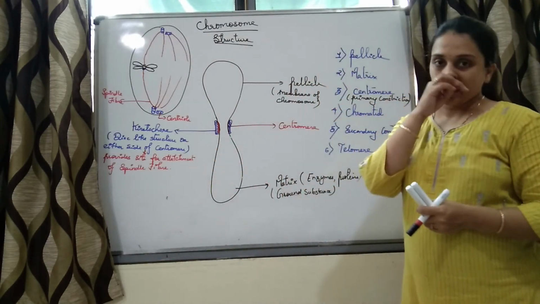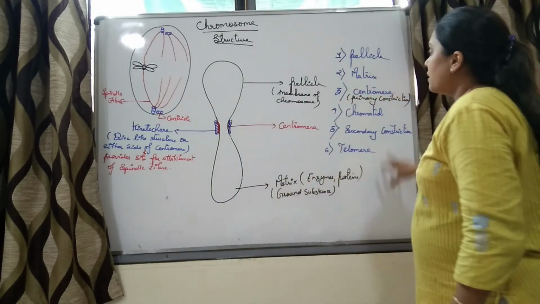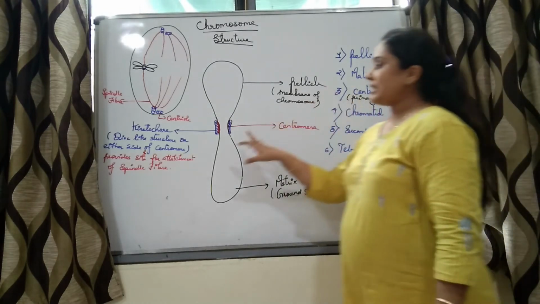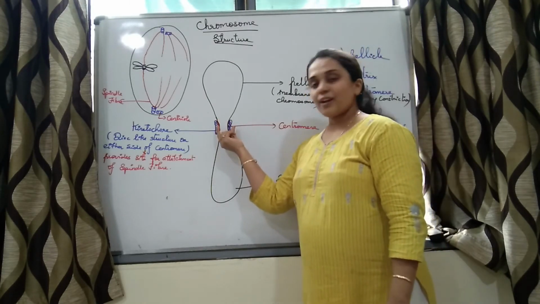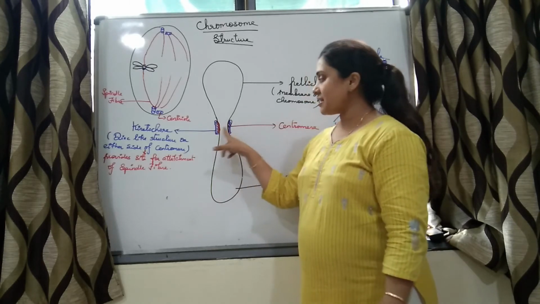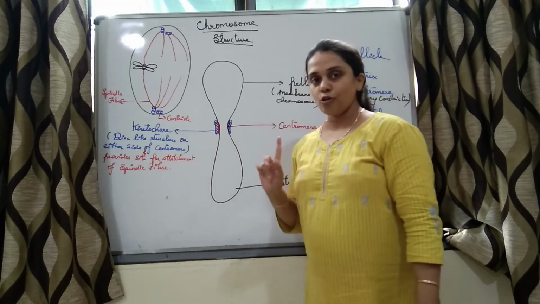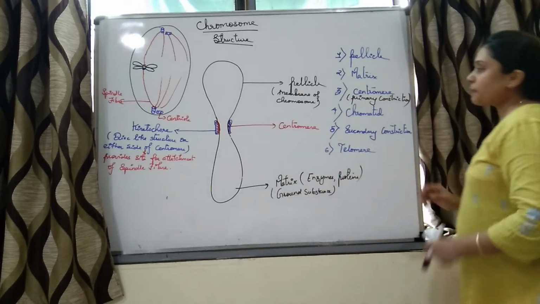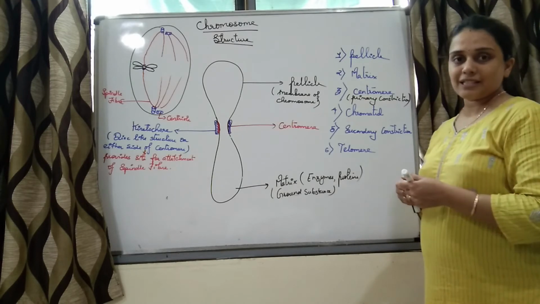That is the function of the kinetochore. Clear, students? So the third part of the chromosome is the centromere. It is a primary constriction, a narrow area. This is a wide area, this is a constricted area. This is the centromere. It is surrounded by a disc called the kinetochore, which provides a site for the attachment of spindle fibers.